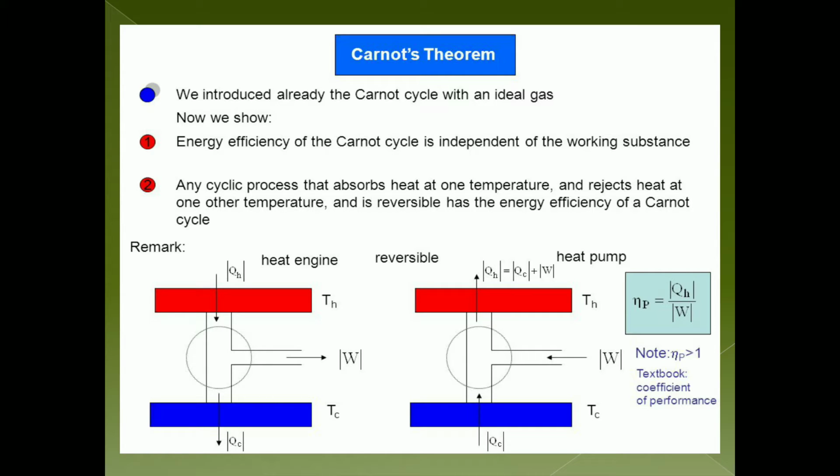And now the efficiency, as we have seen how we can calculate it, is denoted by eta. So eta is equal to W upon QH. So now we note here that the Carnot theorem says this engine has the highest efficiency as compared to other engines. So this was all about Carnot's theorem.